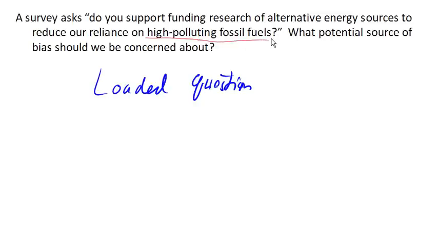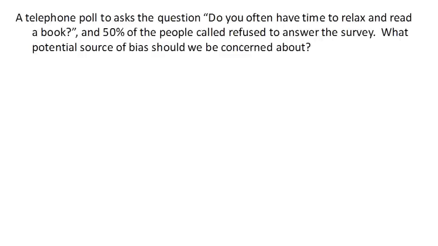I mean, you read this and you say, oh, high-polluting fossil fuels, I don't like those, so yeah, of course I support funding research. Whereas if the question said something like, do you support funding research of alternative energy sources which will be funded through increases in gas taxes, chances are a lot more people would say no to that question.